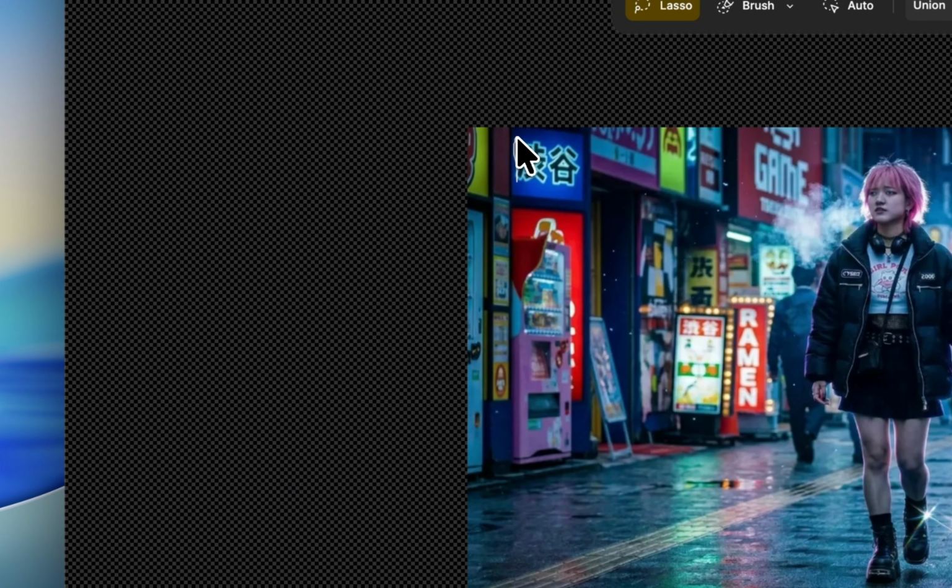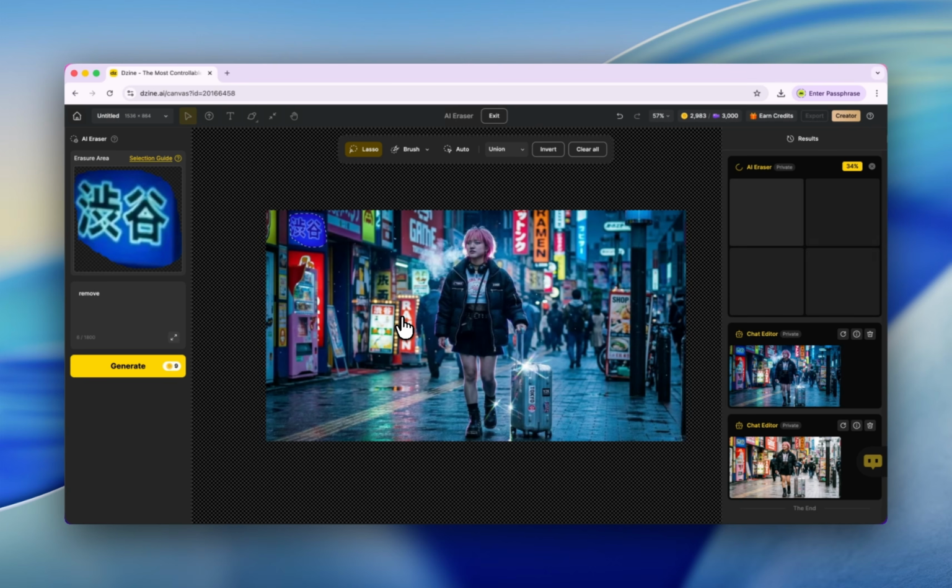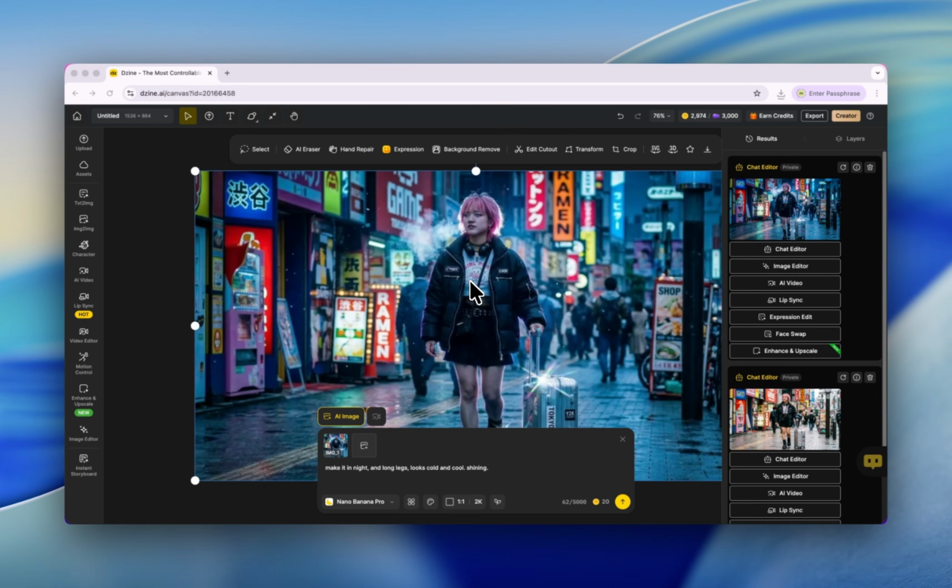For example, this character, let's select here. We can just type remove and click generate. It looks like Photoshop to me, but it's just much better. See, it's gone. And when you're done with your editing, you can click here, lip sync.